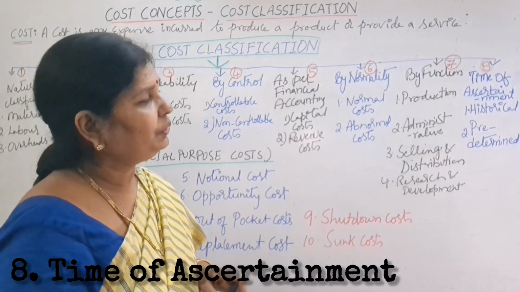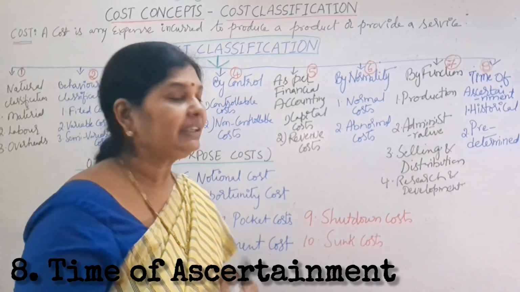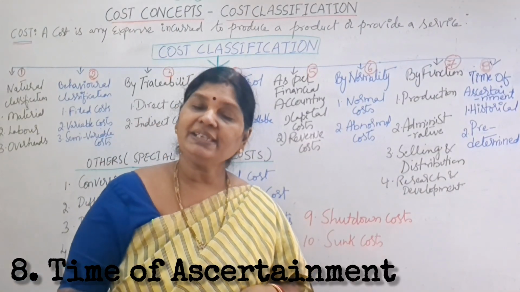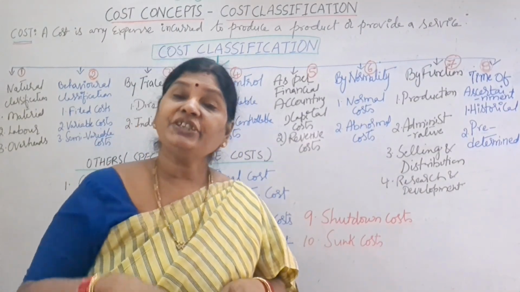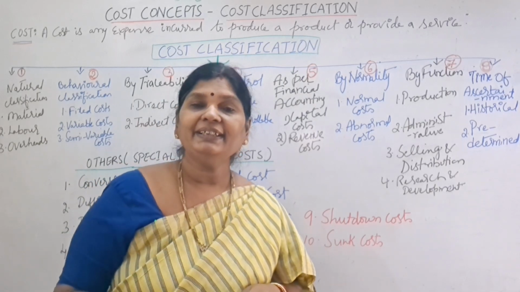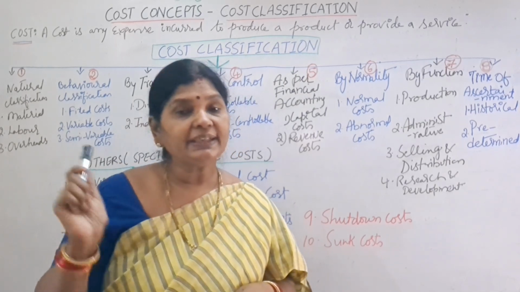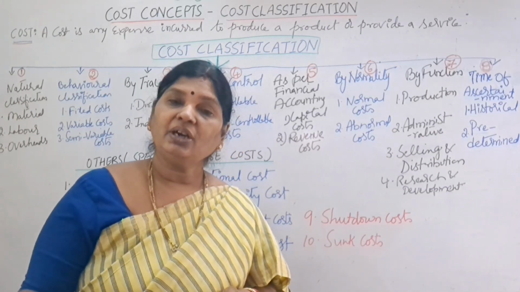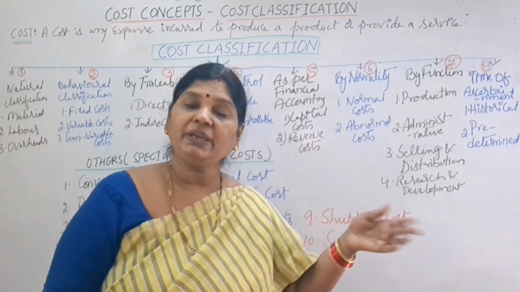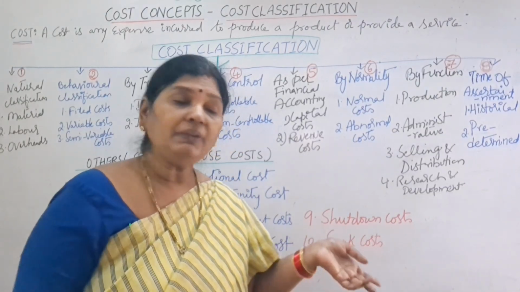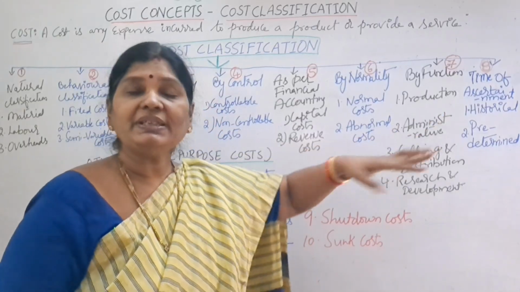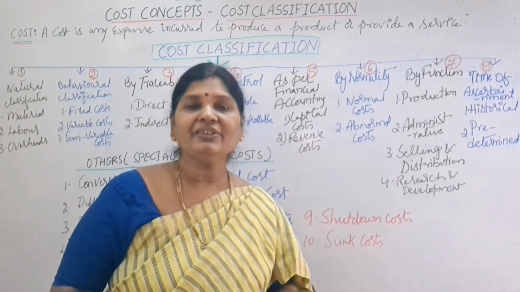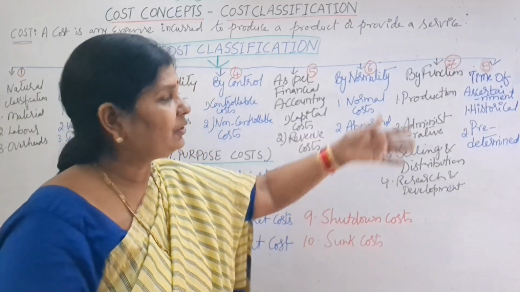Next, coming to the last one, time of ascertainment. These are divided into two costs. One is historical cost, second one is predetermined cost. What are historical costs? Actual expenses that are incurred. For example, last month's electricity bill, last month's office rent, last month's salaries paid to our employees. Those are called historical costs, the costs already incurred.